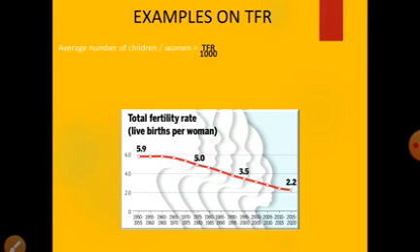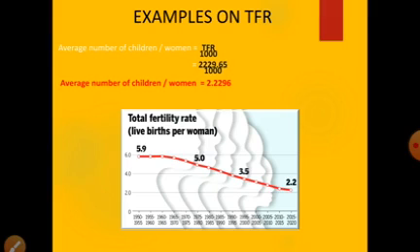The next question is we have to find the average number of children per woman. As we know, to find the average number of children per woman, the formula is TFR divided by 1000. So TFR is 2229.65 divided by 1000. So the final answer is average number of children per woman is equal to 2.2296. This means the average number of children born per woman is 2.2296.